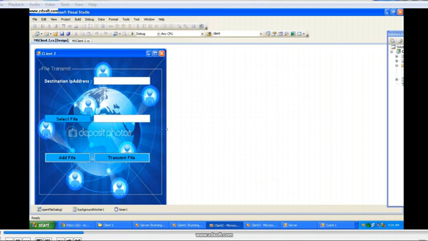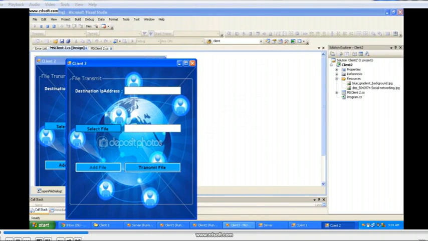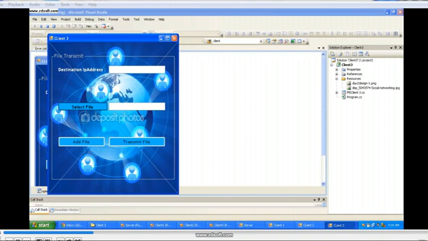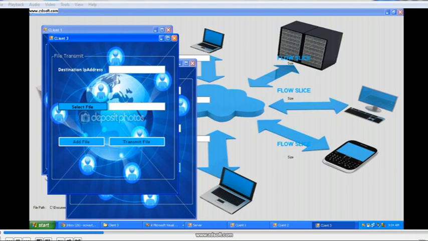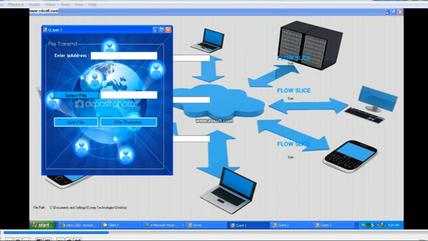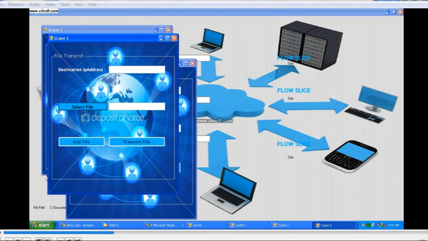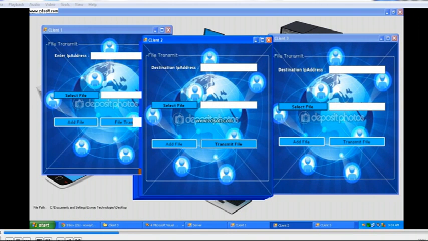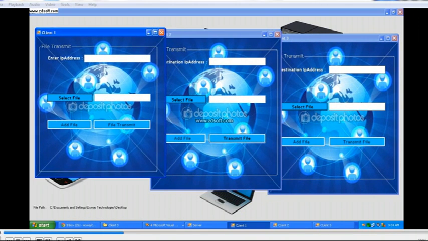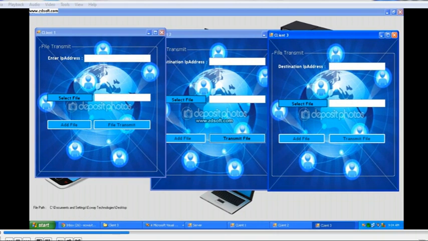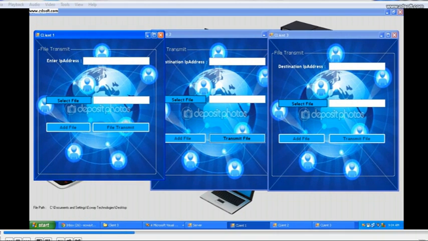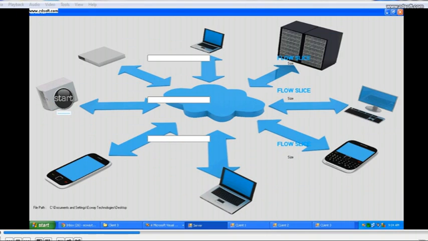First of all, I can use my project with 3 clients. I can use only 3 clients, and extra clients can be added also. First, the server will be started, and then client 1, client 2, client 3 will be shown on the desktop. It will be arranged. First of all, enter your IP address in the client.